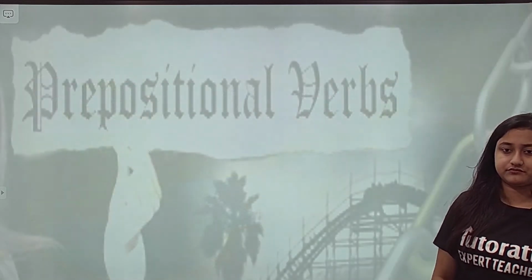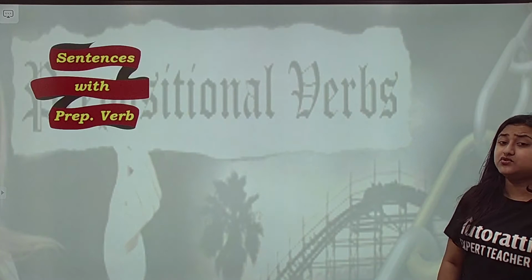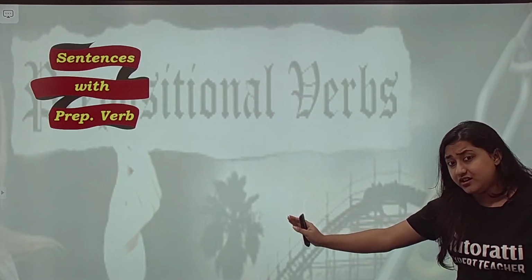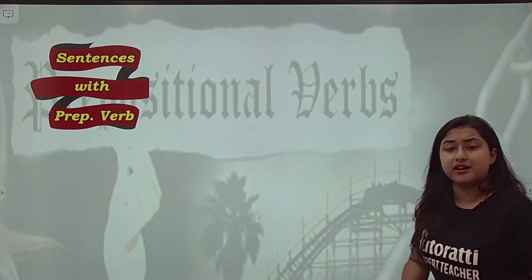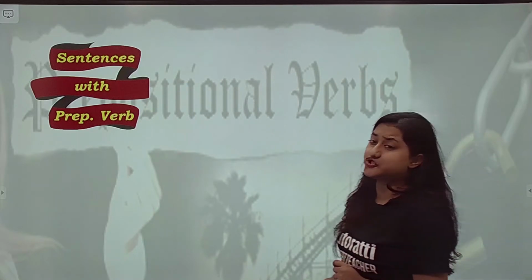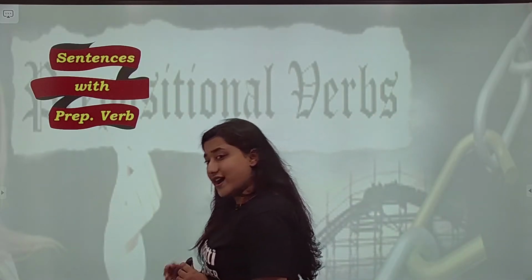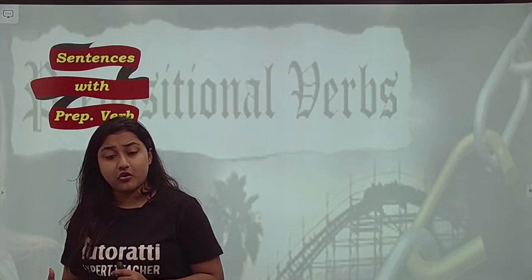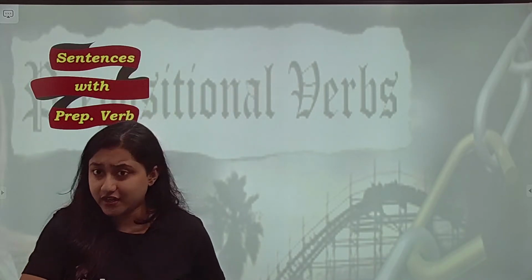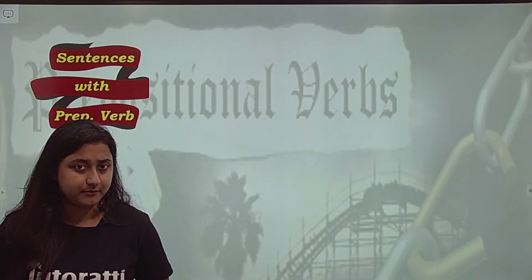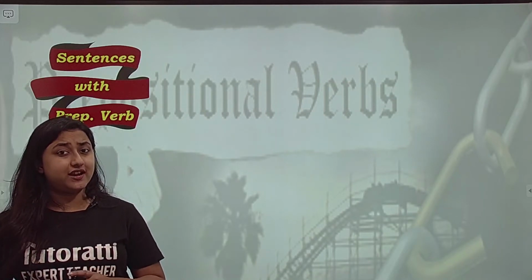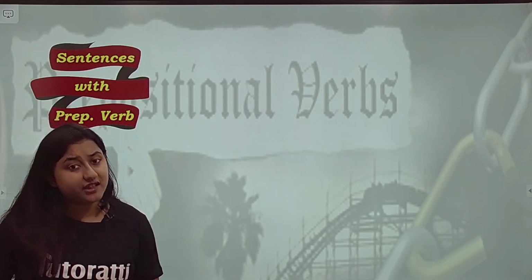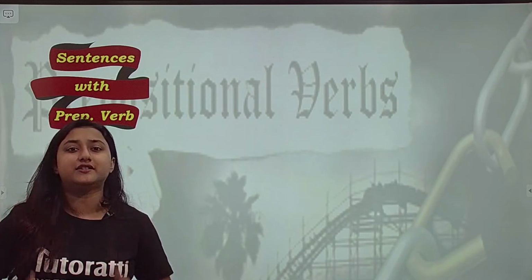Alright. Next one. Now students, this is the most difficult part and the most important part as well. Sentences with prepositional verbs. Alright. Now why is this difficult to remember? Because इसमें अगर आप गलती करते हो तो आपको पता नहीं चलेगा. Alright. क्यों पता नहीं चलेगा? Because अगर आप गलती करते भी हो, the sentence will sound correct to your ears.